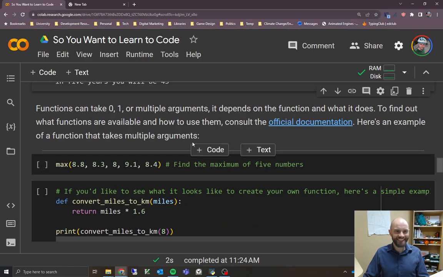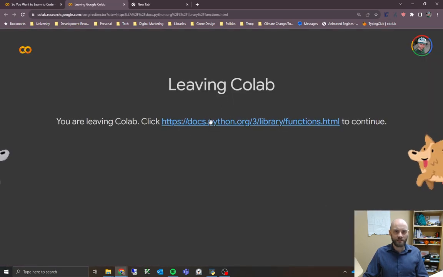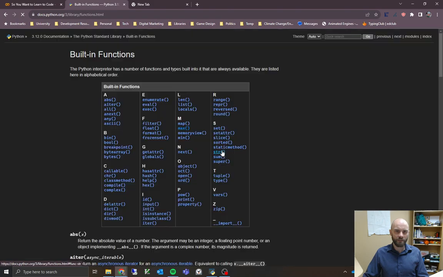The next thing we'll look at is the fact that functions can take 0, 1, or multiple arguments, as I've mentioned. So how do you know what functions are out there? We've looked at a bunch of different examples here, but there are more. One thing you can do is consult the official documentation. I have a link here. If you click on that, you'll get a message about leaving Colab. That's fine. We'll carry on.